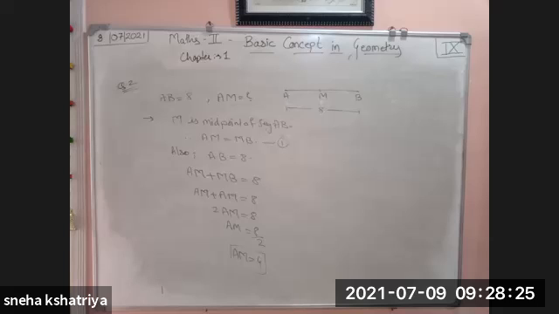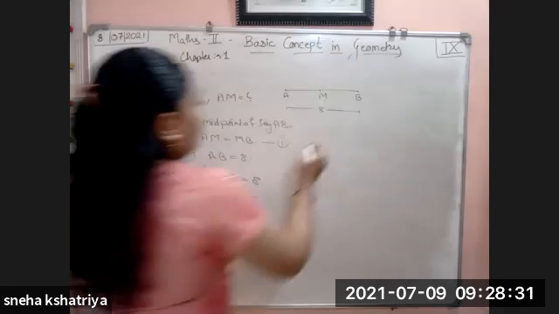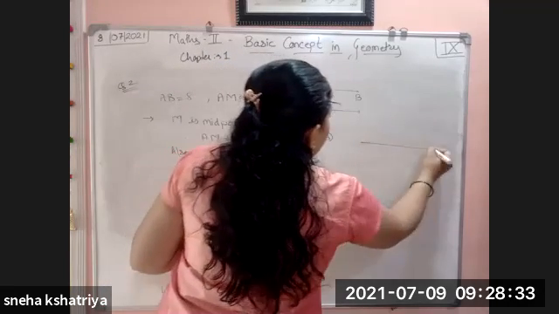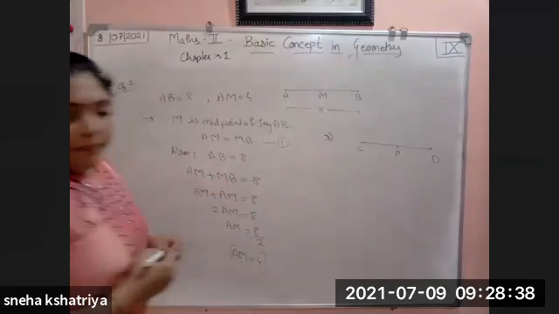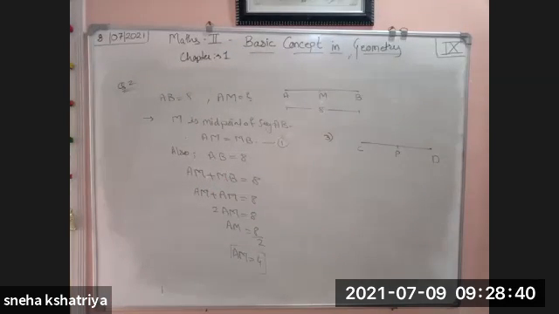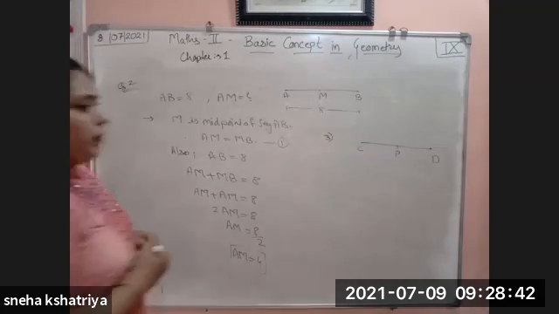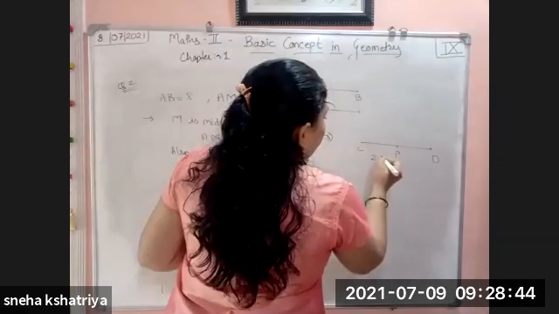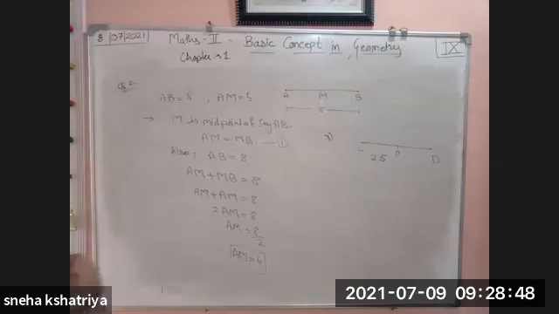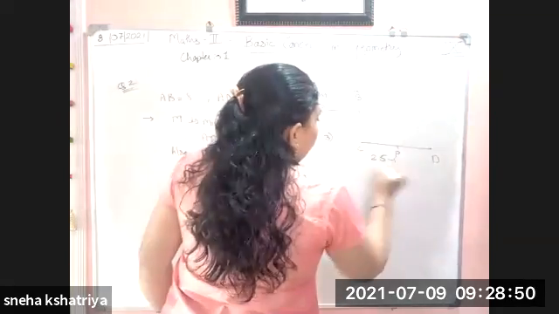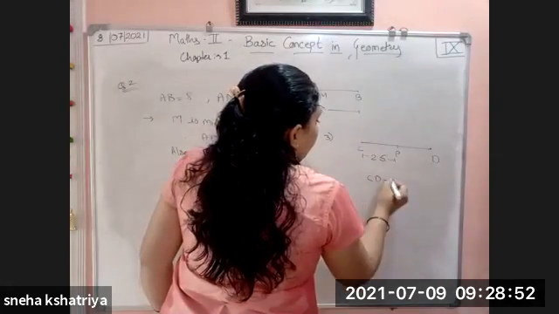We have to solve question number 3 the same way. P is the midpoint of segment CD. What is the third question? Segment CD, P again the midpoint, and what is given? CP value 2.5 is given. And we have to find out the length of CD.